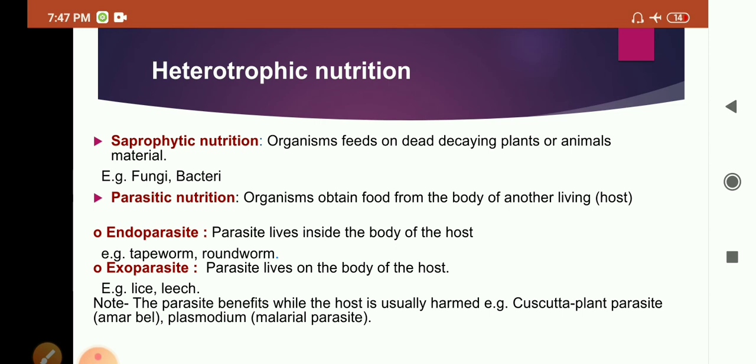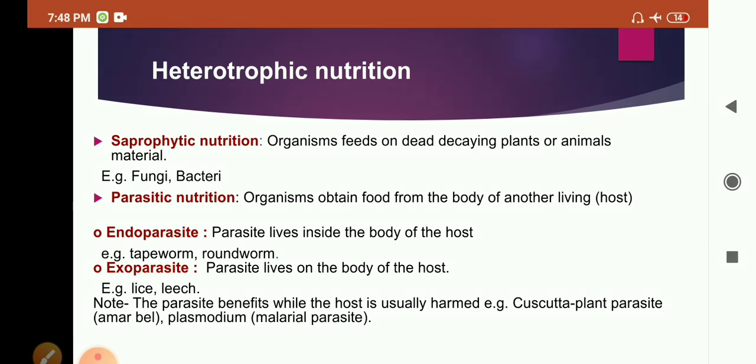Parasitic mode of nutrition means organisms obtain food from the body of another living organism. In this mode of nutrition, the organism depends on the host. Host is another organism. From the host they obtain their nutrition. In this nutrition, the host gets affected.